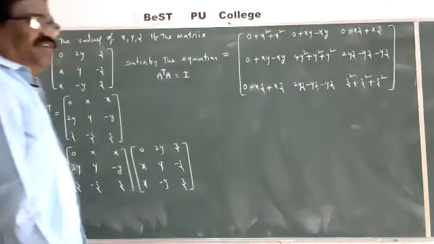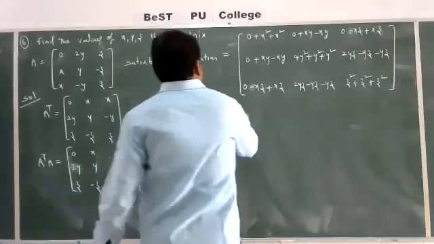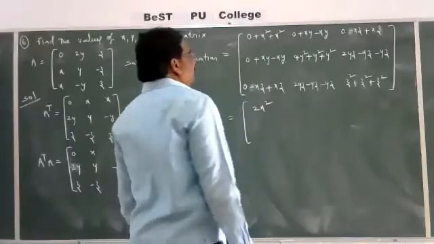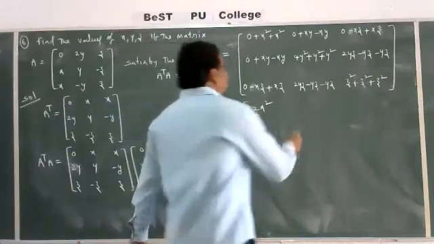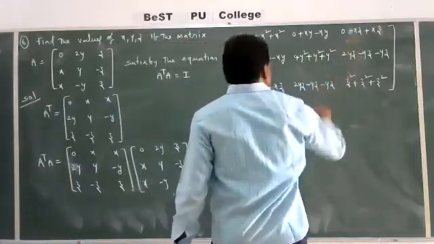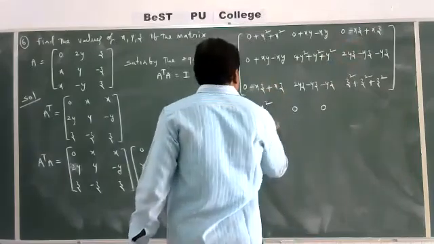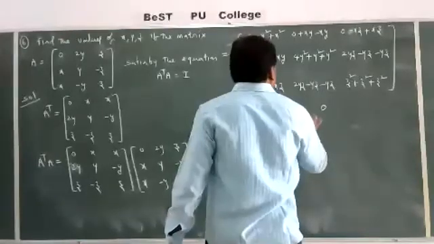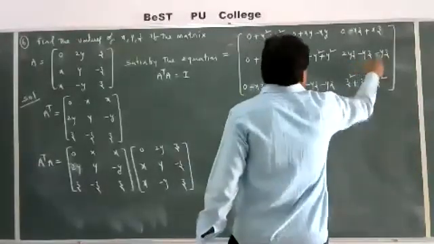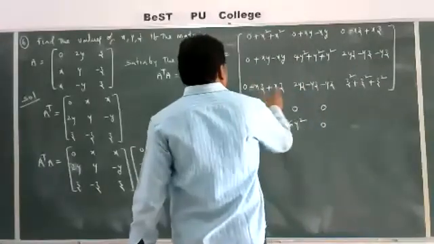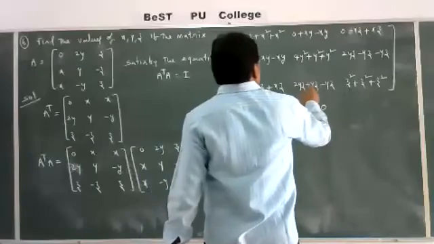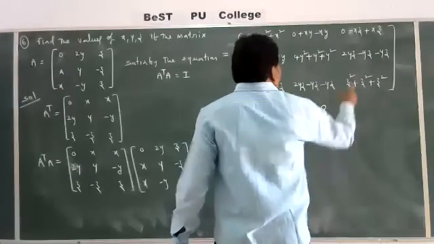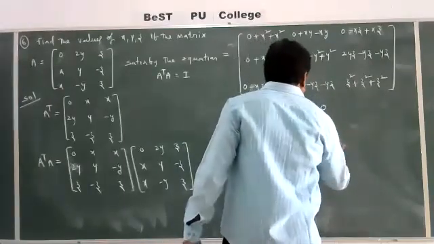This is the multiplication of A transpose into A. Then here you get the matrix: x square plus x square, 2x square; xy minus xy, 0; minus xz plus xz, 0; xy minus xy, 0. This is 4y square plus y square plus y square, 6y square. This is 2yz minus yz minus yz, 0. Here minus xz plus xz, 0. 2yz minus yz minus yz, 0. z square plus z square plus z square, 3z square.